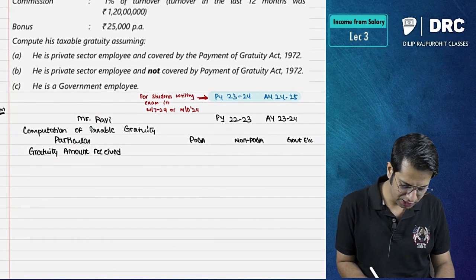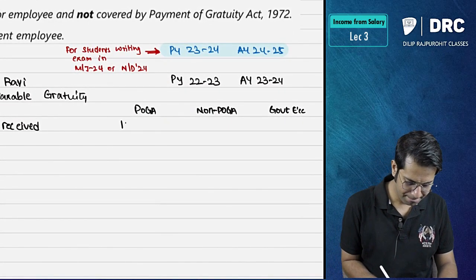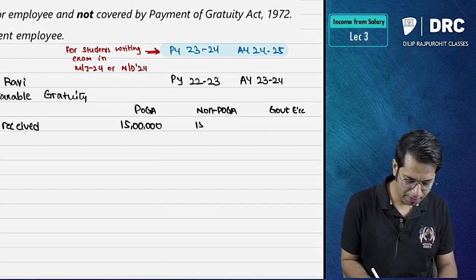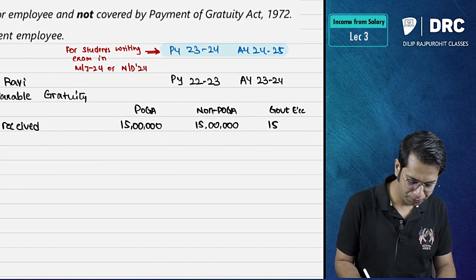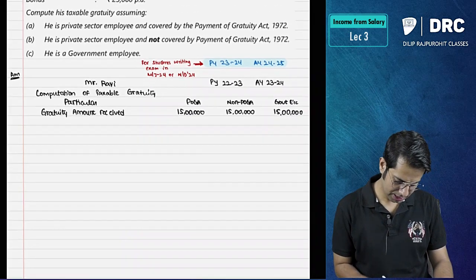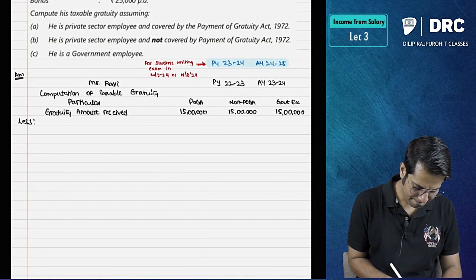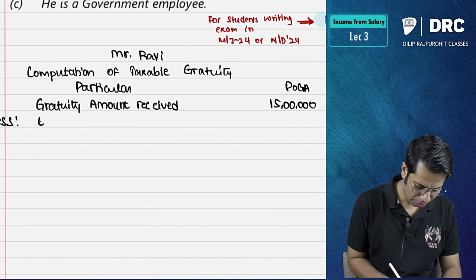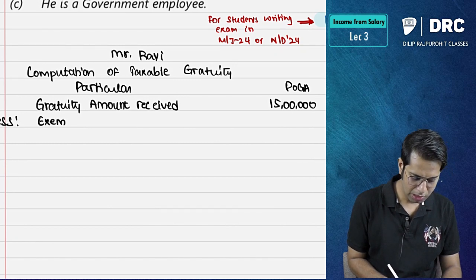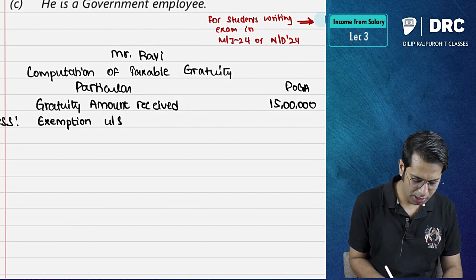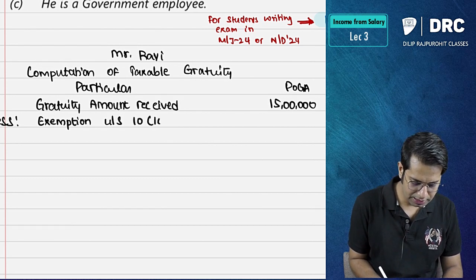How much has he received? 15 lakh rupees. 15 lakhs. Now less: exemption under section 10 subsection 10.